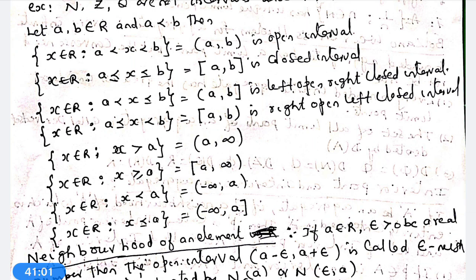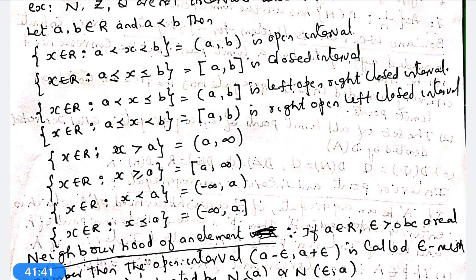X belongs to R, x greater than a, is the open interval a, infinity. X belongs to R, x greater than or equal to a is a semi-closed interval, square bracket a comma infinity, open bracket. Another set, x belongs to R, x less than a, is the open interval minus infinity, a. X belongs to R, x less than or equal to a, is open bracket minus infinity, a, closed bracket.